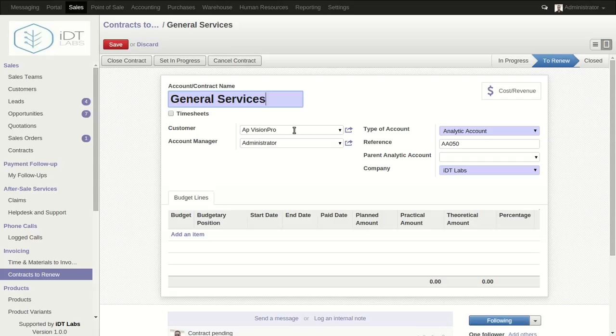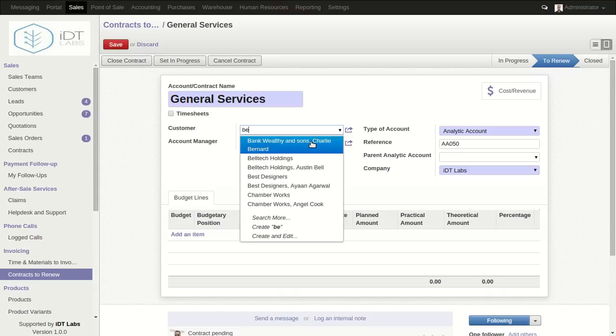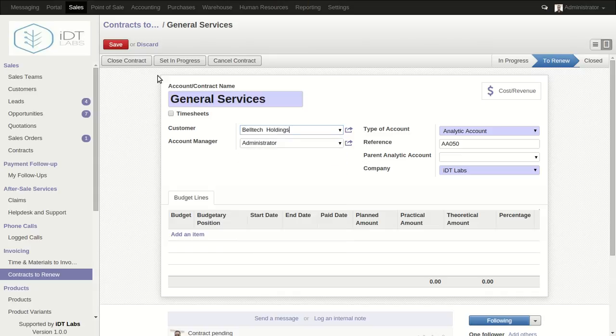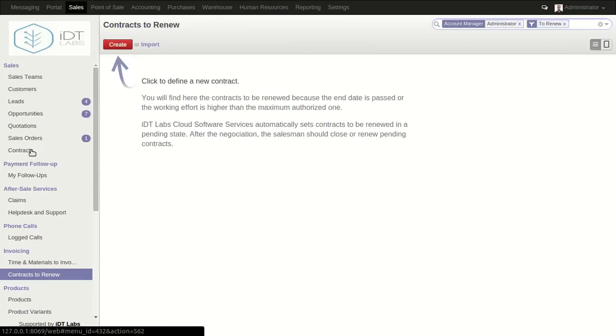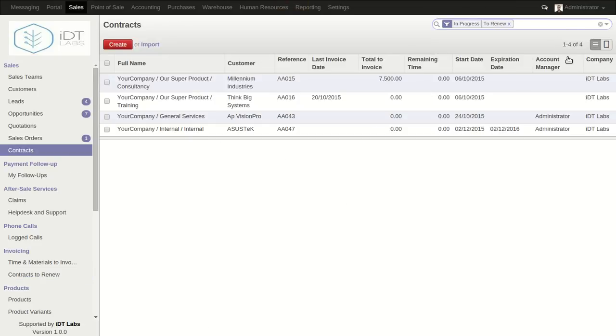Let me change this customer to Beltec Holding, and click save. So it is actually to renew. Now if we come again to contract, we'll not see it over here because we are just creating it, but if we filter by to renew.